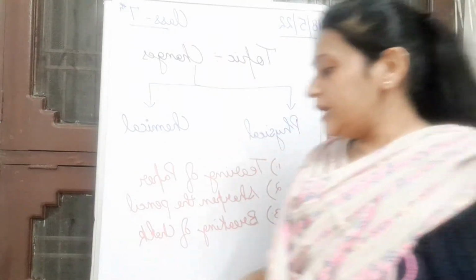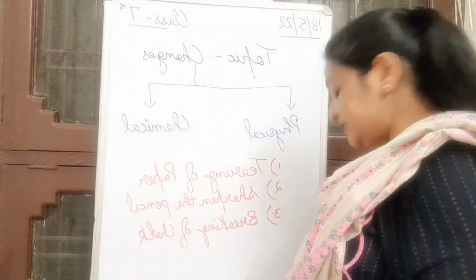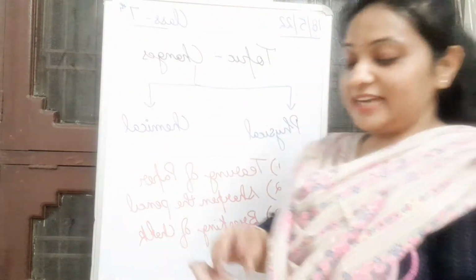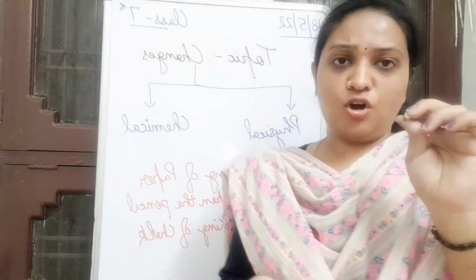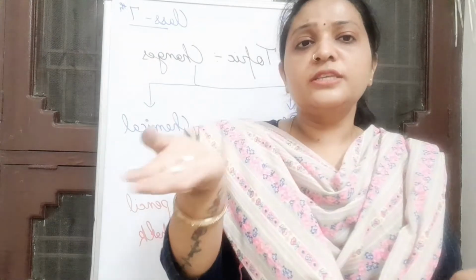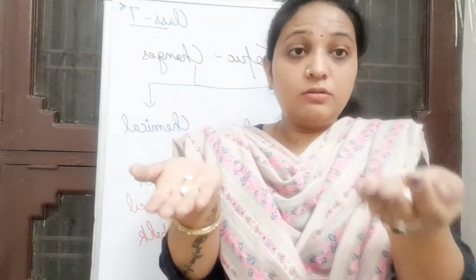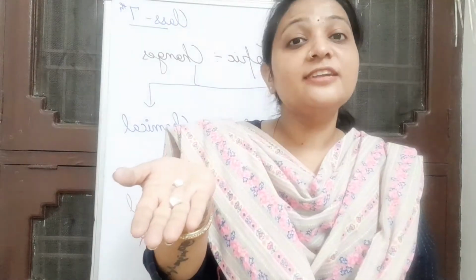Very good. Now the third experiment we have done is the breaking of the chalk. When I break this chalk, it will break into some pieces of chalk. So I have chalk in this hand and I have chalk in this hand, right?